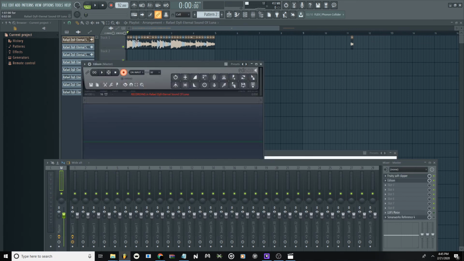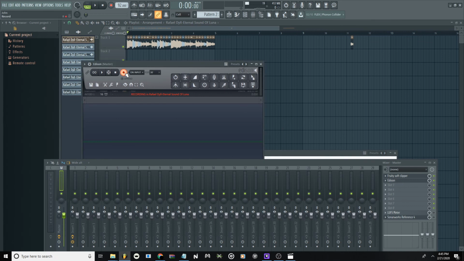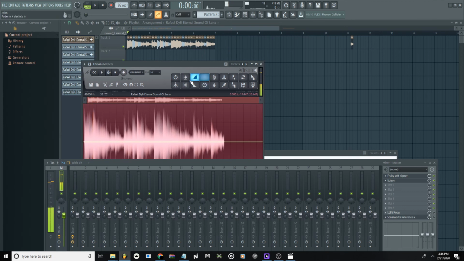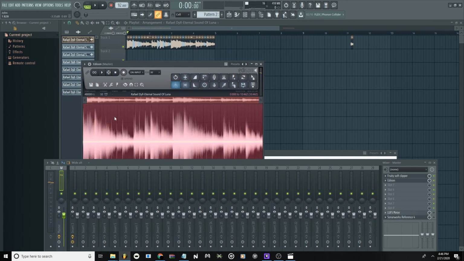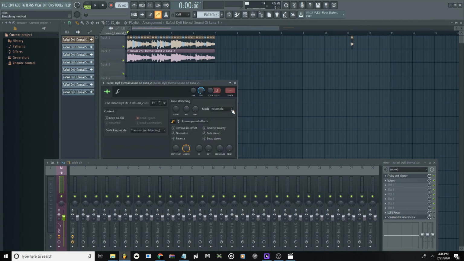So if you want to change the pitch, what you can do is record it in Edison. Just hit the record button right there and just play the beat. Wait, just pause that really quick. Hit that button right there, it just chops the quiet parts. And then I hit this button right here to put it in the DAW. Now if I want to change the pitch, I hit mode E3 generic so it doesn't do weird pitch things. And then I can change the pitch right here. I'm gonna take declick off so there's no latency.